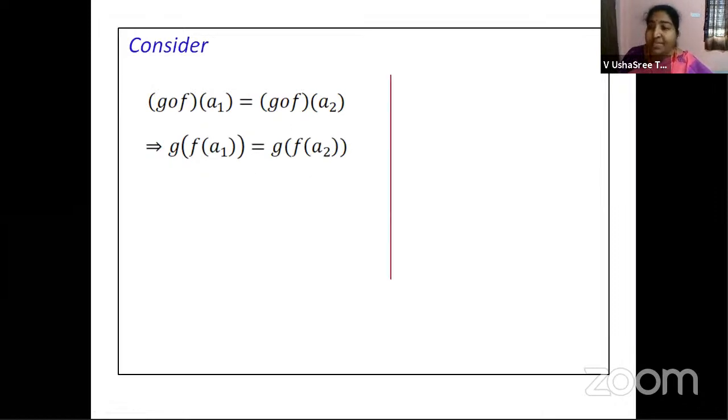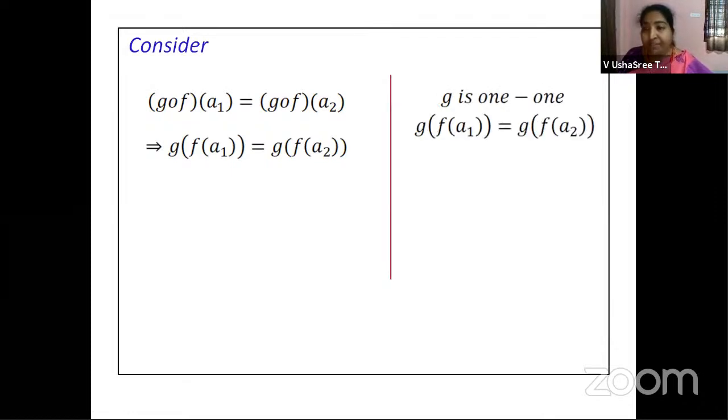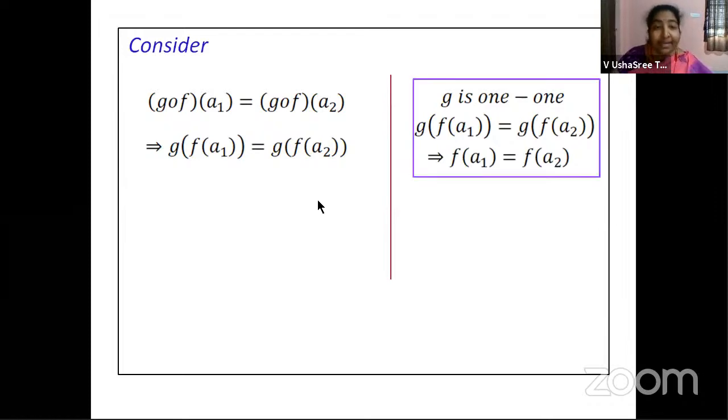Now, what is given to you, children? g is an injection, that is a one-one function. Now, if it is one-one, if g of f of a1 is equal to g of f of a2, that means the images are equal. That means even the pre-images should be equal. That is the condition for one-one. So this implies f of a1 is equal to f of a2, right? So here, the next step, we can replace this with f of a1 is equal to f of a2, making use of this condition. But we are also given that f is a one-one function.